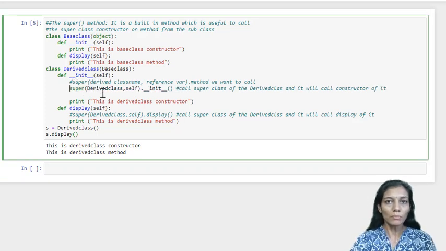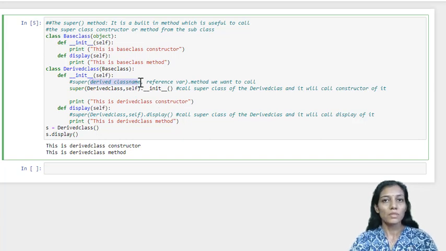Within super, as per the format, the first parameter will be the derived class name whose super class we are trying to refer to. That means the derived class's super class, that we want to access, and in that we want to access its constructor.